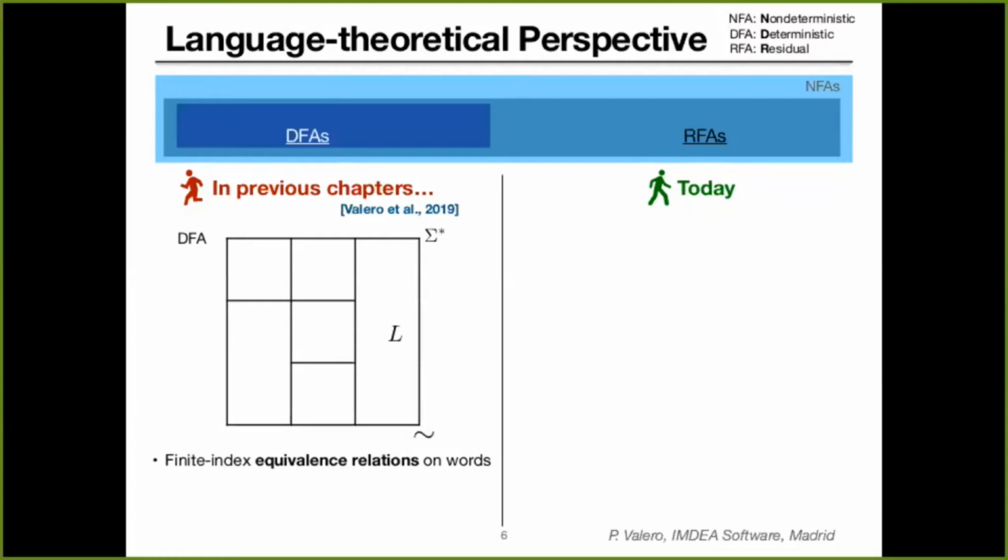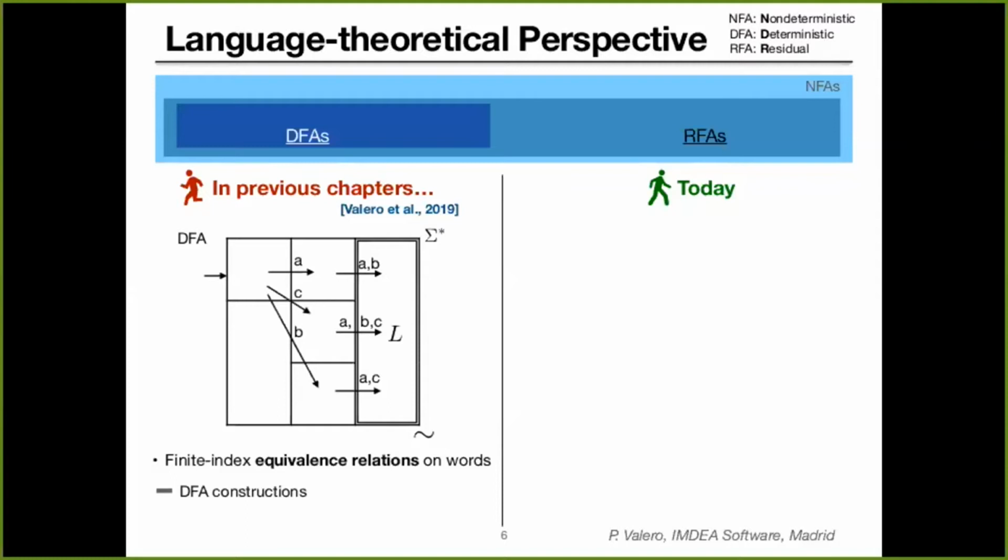The idea in that work is that given an equivalence relation, we build a partition of sigma star. Now, the blocks of that partition will be used to build a deterministic automaton that generates a given language. To do that, we need a language that can be described precisely as a union of some blocks of the partition. Then we can use the blocks of the partition to build the automaton, where each block is going to be a state of the automaton.